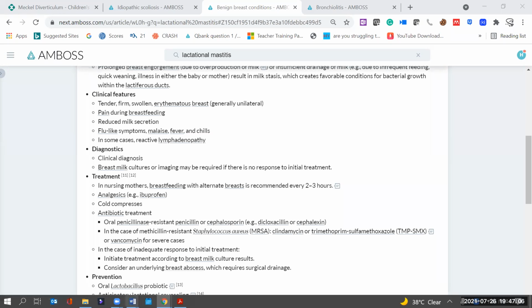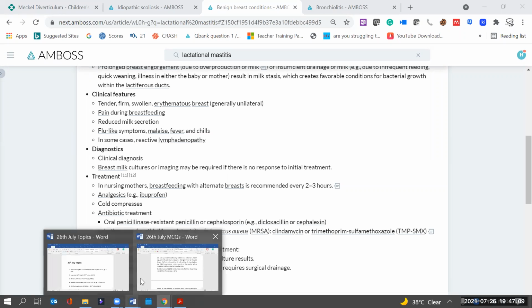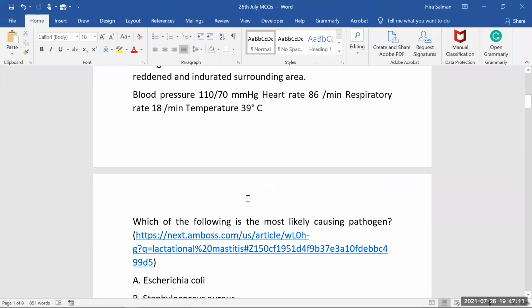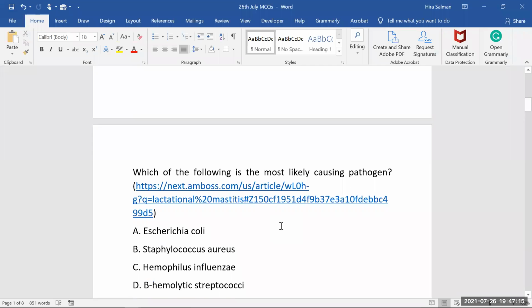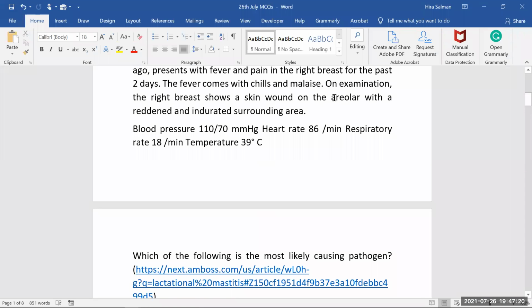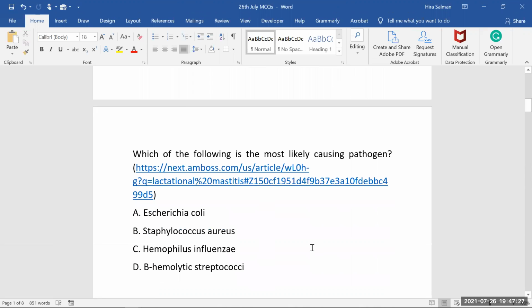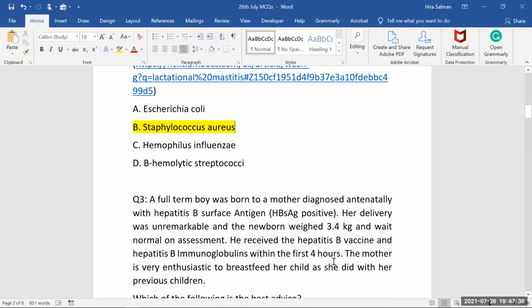So let's have a look at the question here again. Here the question was saying that she was having wound infection. Now they are asking for the organism. So which of the following is the most likely organism? So think about mastitis. Based on the finding, your diagnosis is mastitis, and you know very well it's in the lactating phase. So it's a lactational mastitis, and most common organism during this state is the Staphylococcus aureus. So your answer should be Staph aureus. And you have already seen this in AMBOSS.